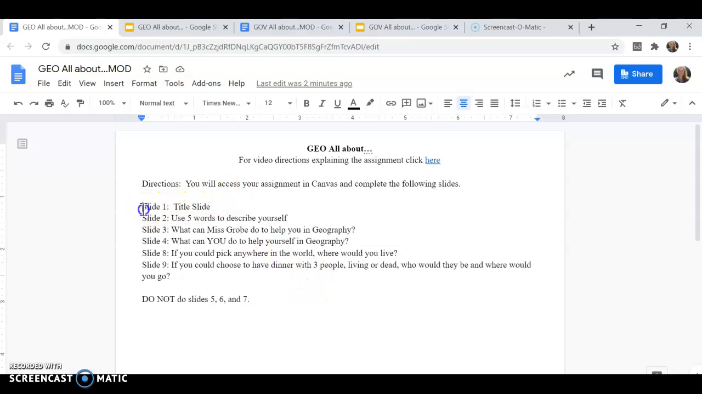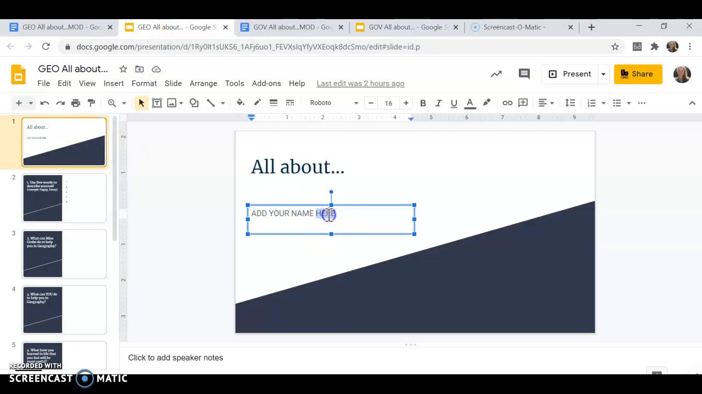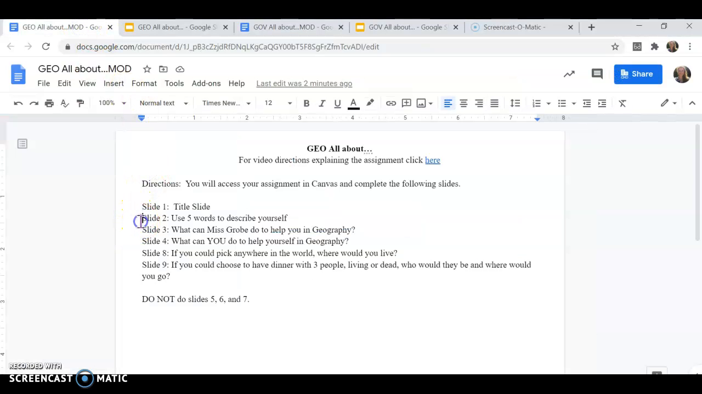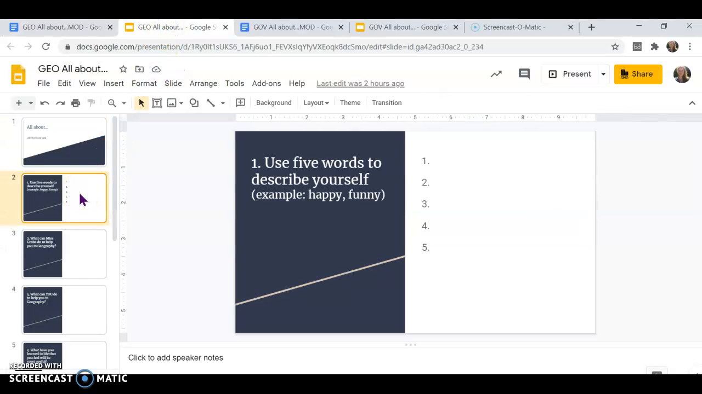So you will complete slide number 1, which is the title slide right here. And all you have to do is, it says add your name here. So you're going to put your name in that spot. Then it says you're going to do slide 2, use 5 words to describe yourself. So I gave you some examples, like happy or funny. Not looking for physical descriptions, not looking for blonde or tall or short or something like that. Actual descriptive words that tell me who you are as a person.